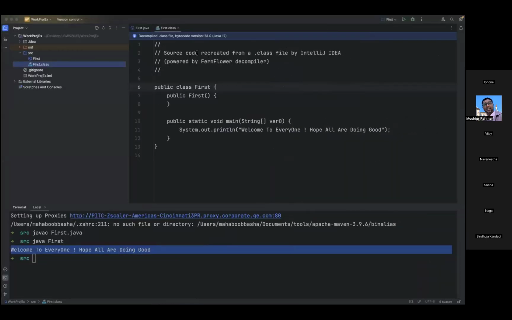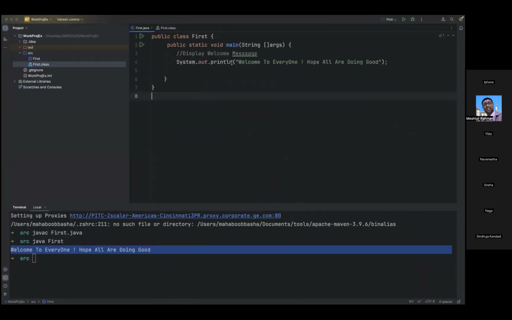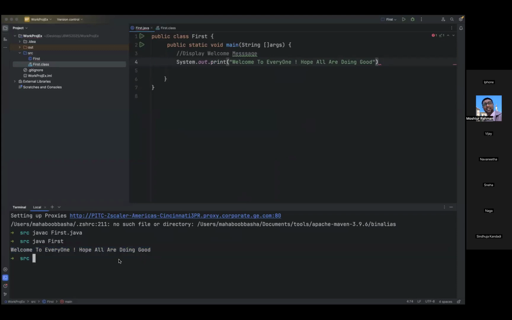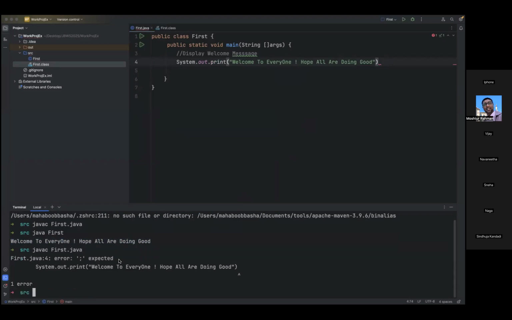So now let us go back here. What I will do here is simply change this. I don't want some kind of a thing I'm just doing here. Now let us just run this. I'm just hitting this. Now you see what happens here. Let me just delete this dot class file, because we did some modification here. Now let me rerun again.